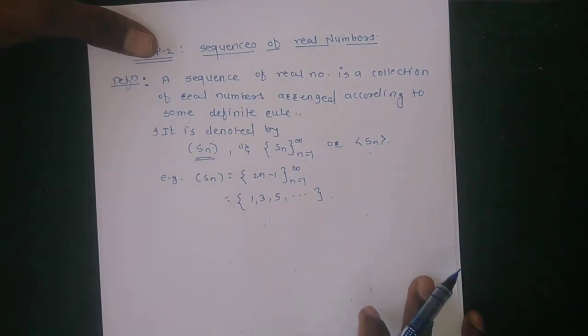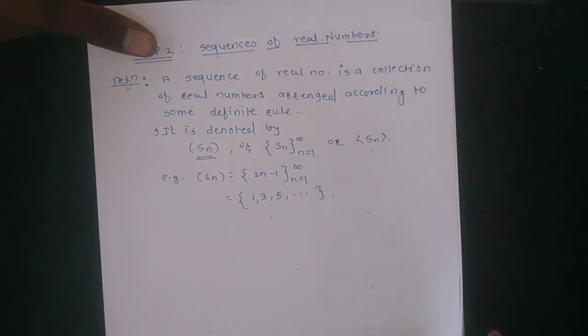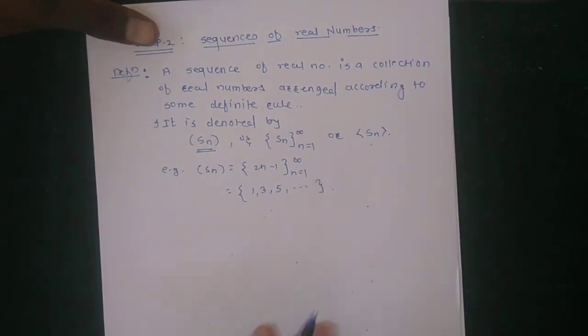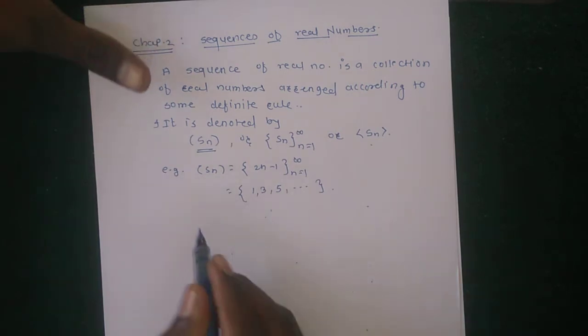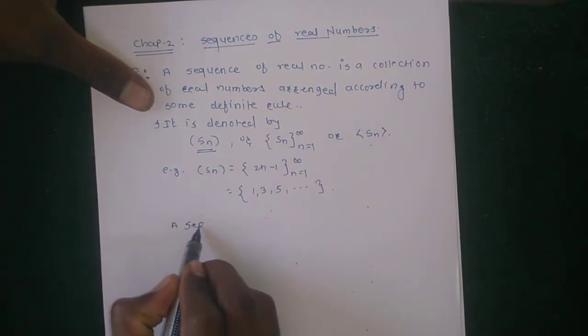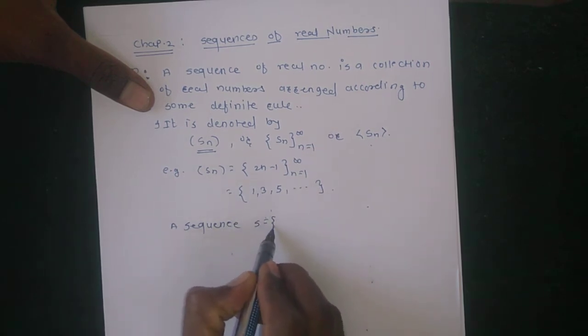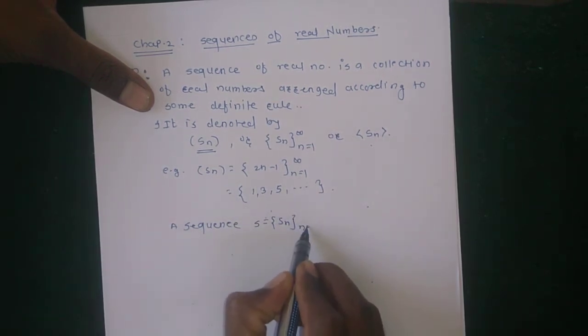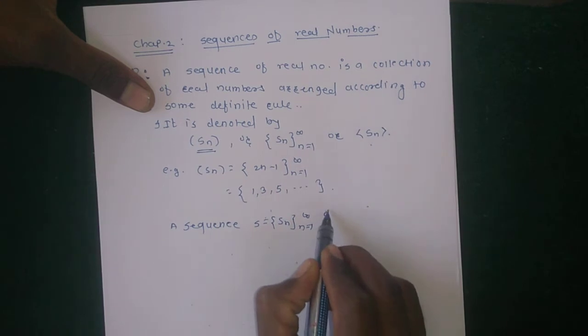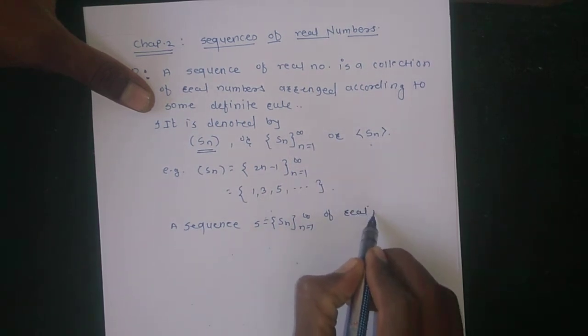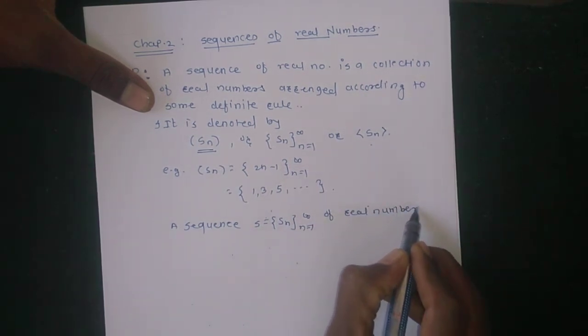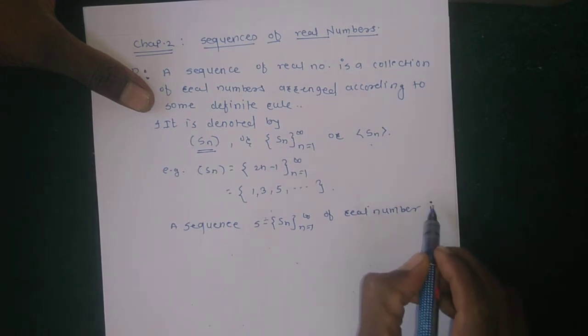A sequence S_n, n running from 1 to infinity, of real numbers is a function from the set of positive integers, the index set I, to the set R of real numbers.